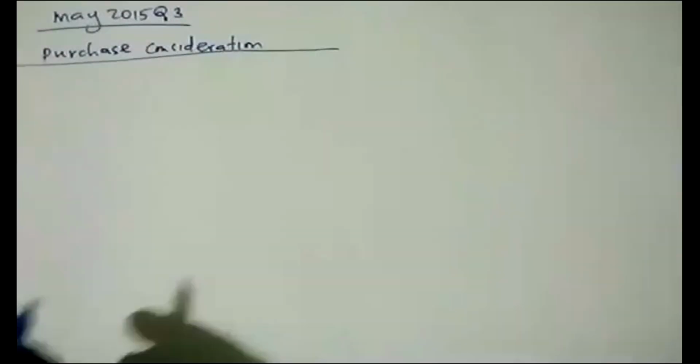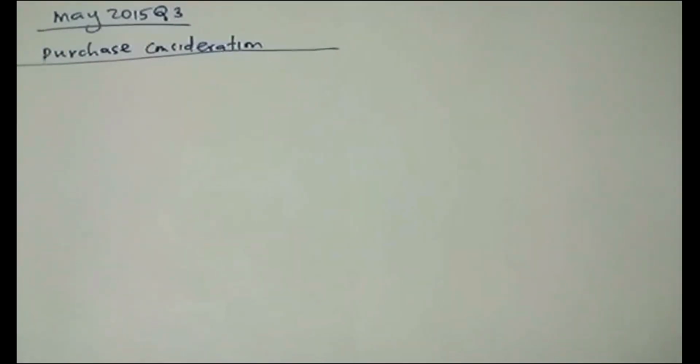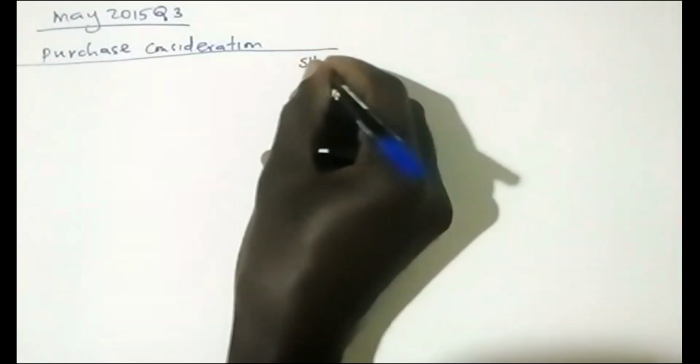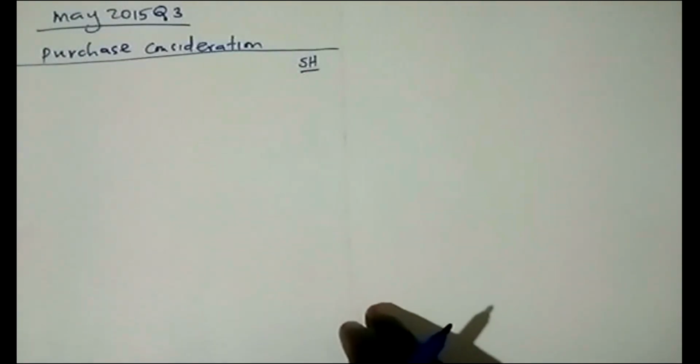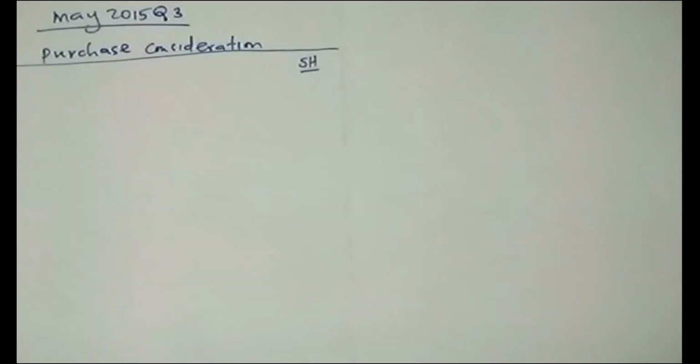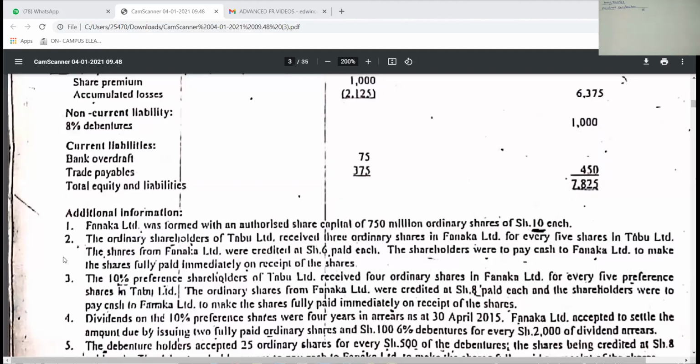So that is the purchase consideration. The purchase consideration concerns how Fanaka was paying the providers of capital in Tabu. They started by giving you the authorized share capital. And then number 2, they say the ordinary shareholders of Tabu.